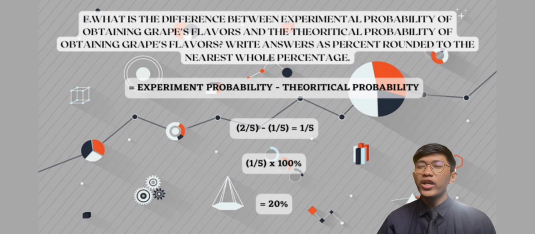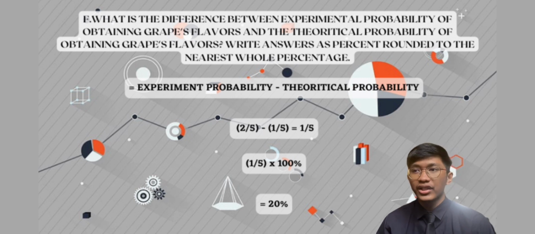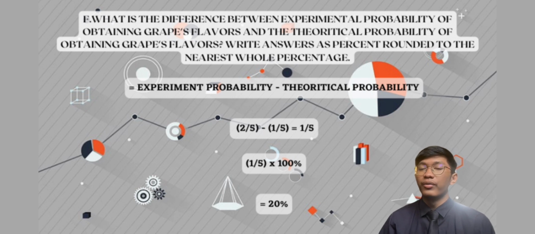For question F, what is the difference between experimental probability of obtaining grape flavors and the theoretical probability of obtaining grape flavors? For the question, we will use the formula experimental probability minus theoretical probability. For experimental probability, the value is 2 over 5, while the theoretical probability, the value is equal to 1 over 5. Then we will minus 2 over 5 with 1 over 5 and we will get the answer 1 over 5. For this question, it asks us to write answer as percent rounded to the nearest whole percentage. So we will take the 1 over 5 and times it by 100%. Then we will get the answer 20%.